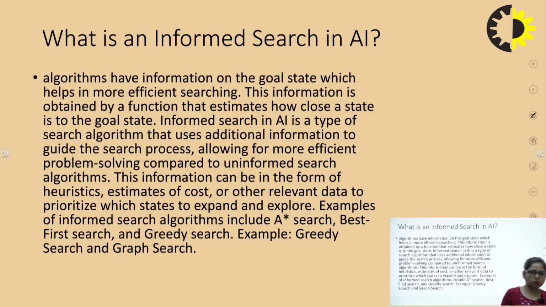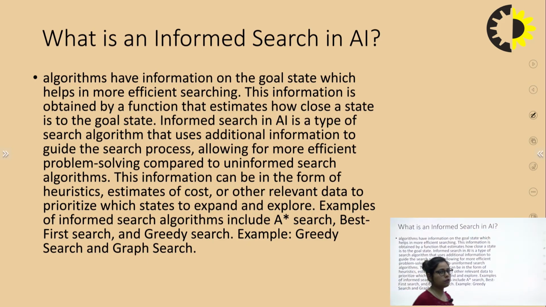Basically, it allows for more efficient problem solving compared to uninformed search algorithms. This information can be in the form of a heuristic, estimate of cost, or any other relevant data to prioritize which state to expand and explore.